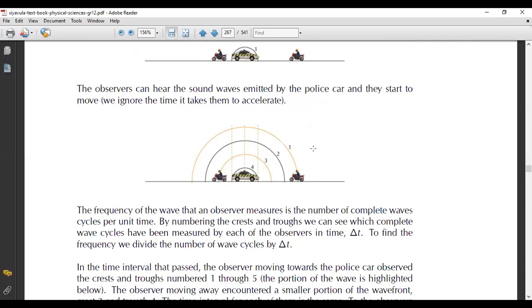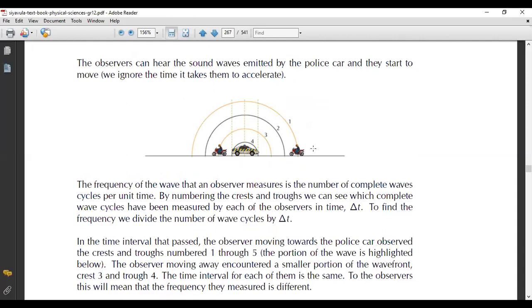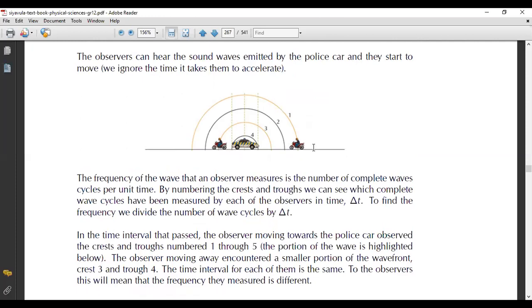The frequency of the wave that an observer measures is the number of complete wave cycles per time. So by numbering the crests and troughs, you can see which complete wave cycles have been measured by each of the observers in time interval delta t. To find the frequency, we divide the number of wave cycles by delta t. Okay.